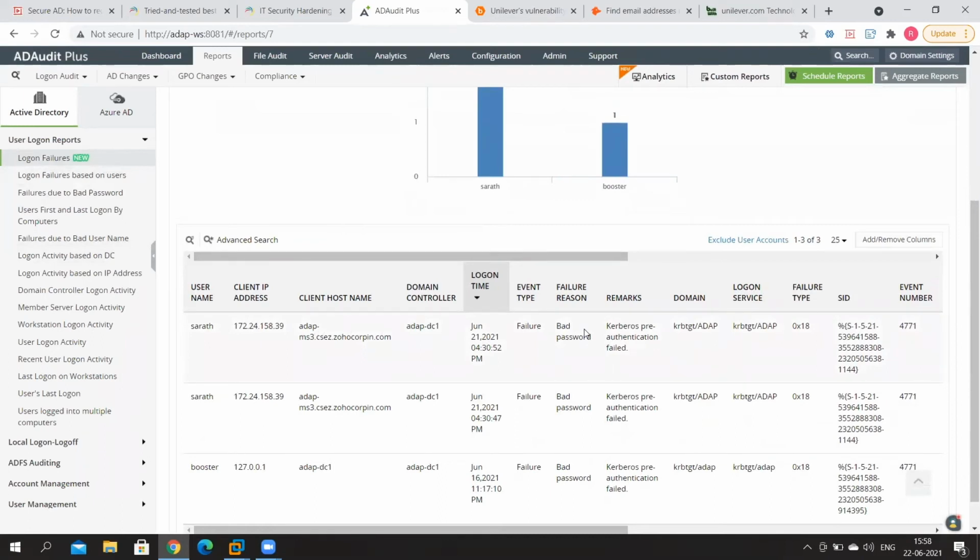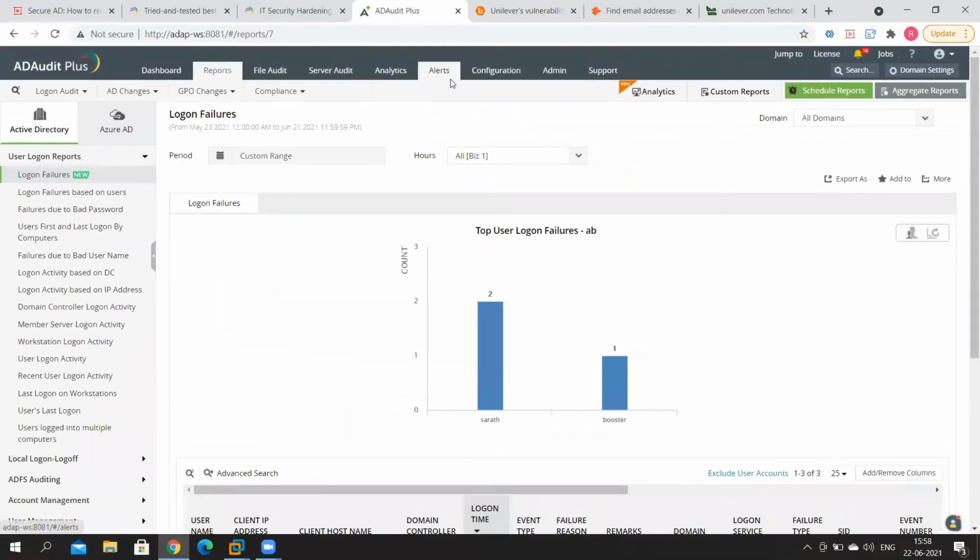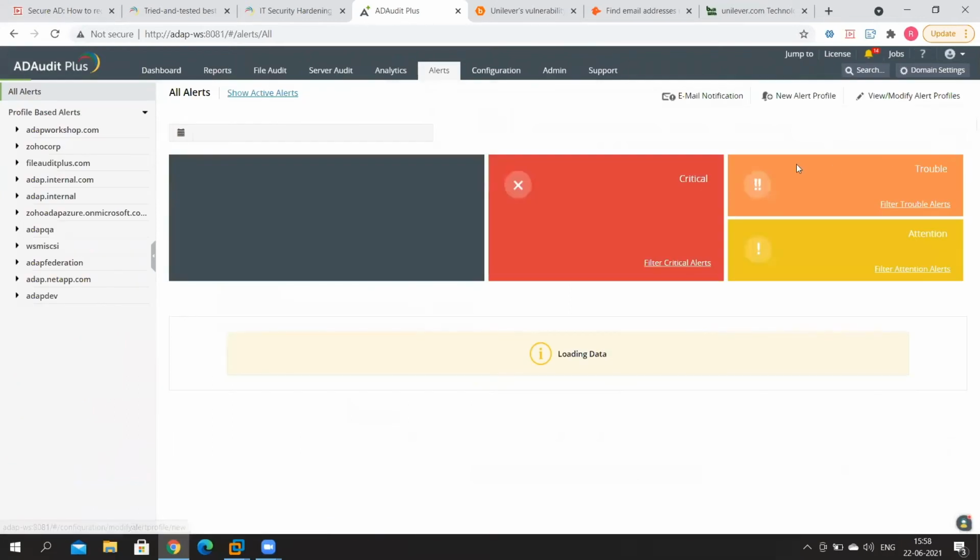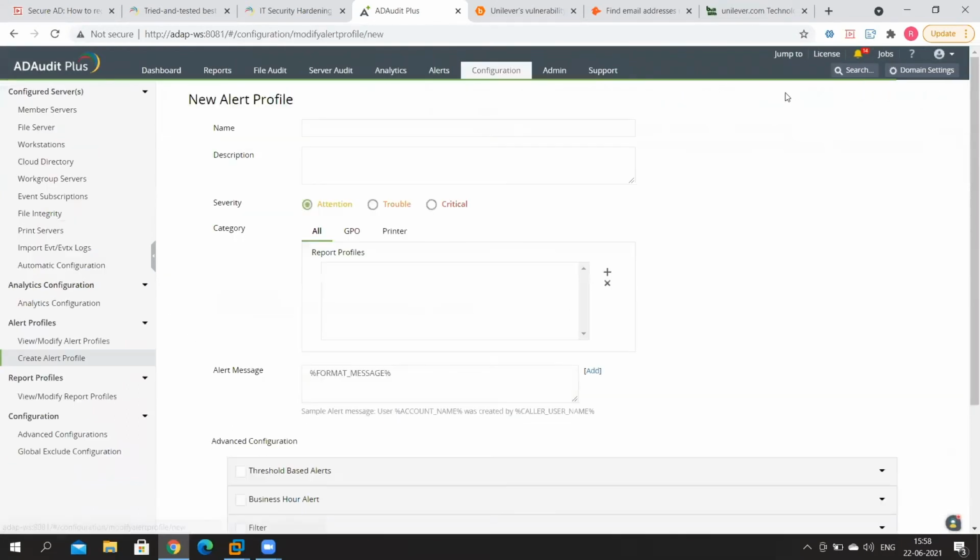Now, like I told you earlier, for all of these reports, you can go several steps deeper. You can actually set up alerts. So let me just show you how you can do that. Just go into the alerts tab and go into new alert profile. This is where you can set up alerts. As you're configuring an alert, you can set thresholds, for example.